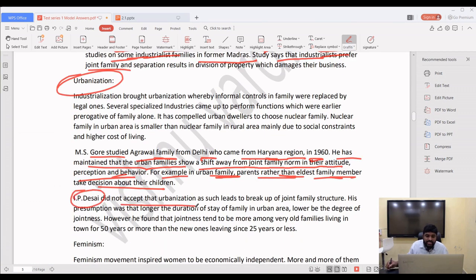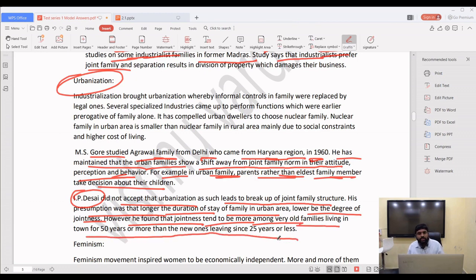I.P. Desai did not accept that urbanization as such leads to the breakup of the joint family structure. His presumption was that the longer the duration of stay of a family in an urban area, the lower the degree of jointness. So slowly, it will be degraded. However, he found that jointness tends to be more among very old families living in town for 50 years or more than new ones living since 25 years. So it depends on how many years you are living in the urban area; the joint family system will continue.